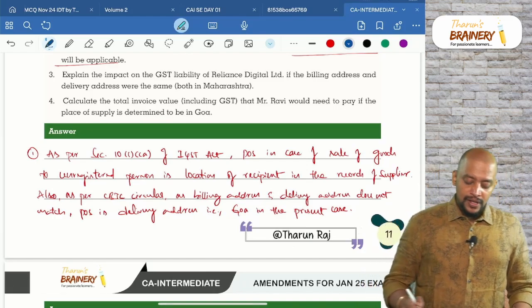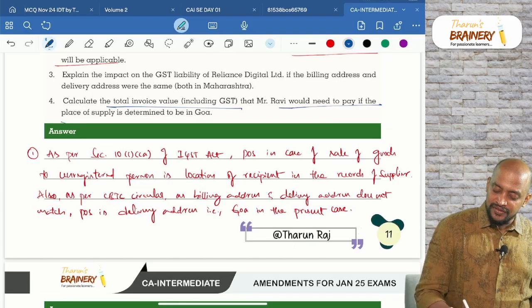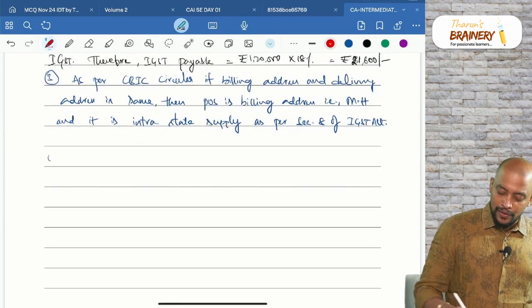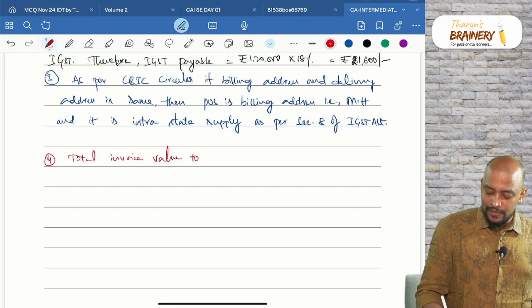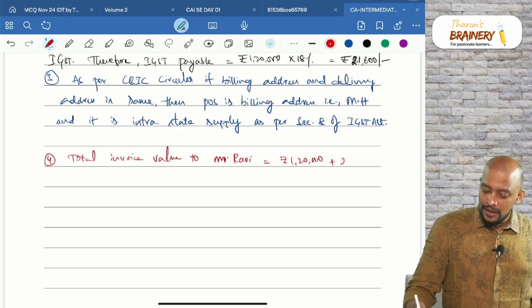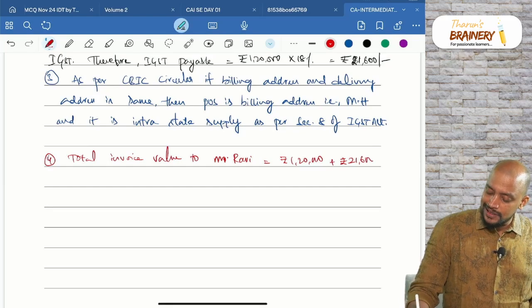Then number 4, calculate the total invoice value including GST that Ravi would be needed to pay if the place of supply is Goa. So how much Mr. Ravi is required to pay? So total invoice value to Mr. Ravi equals to 1,20,000 plus 21,600, that will be 1,41,600.